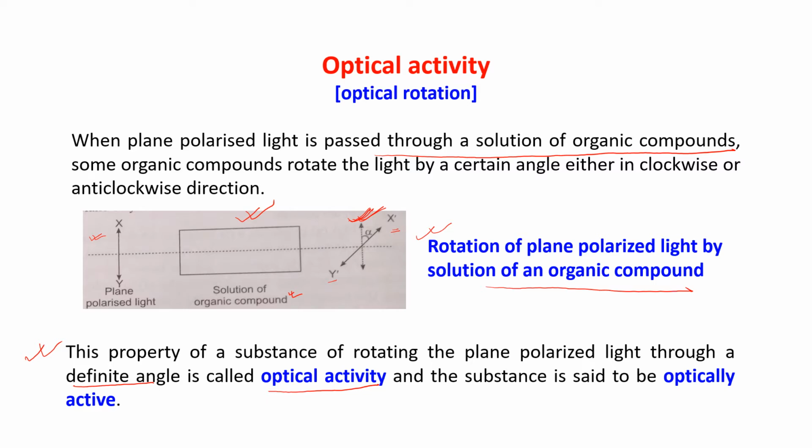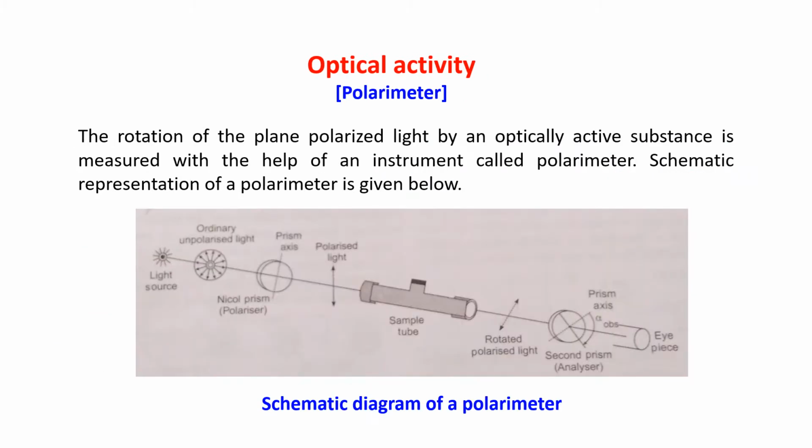Am I clear? The rotation of the plane polarized light by an optically active substance is measured with the help of an instrument known as a polarimeter. And this is the schematic diagram of a polarimeter.